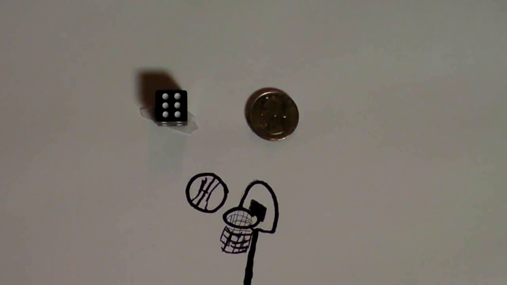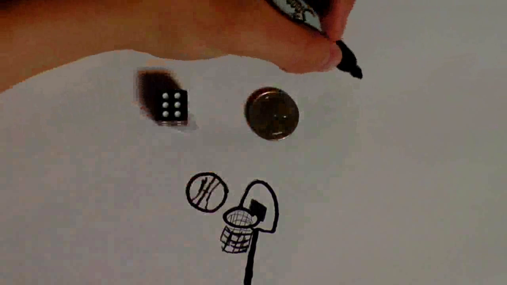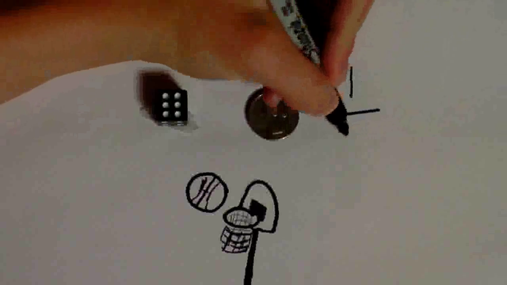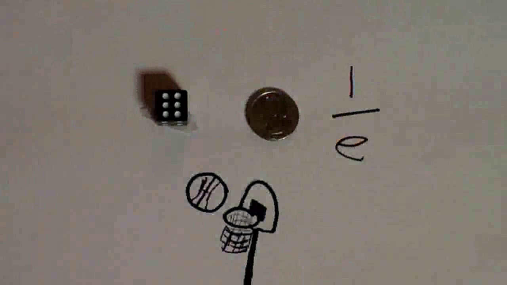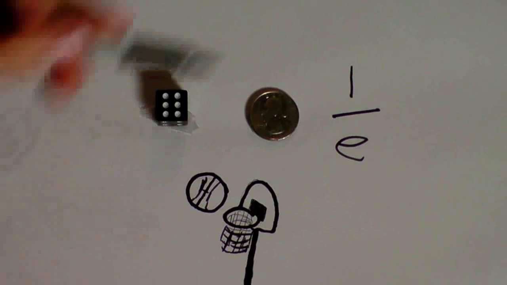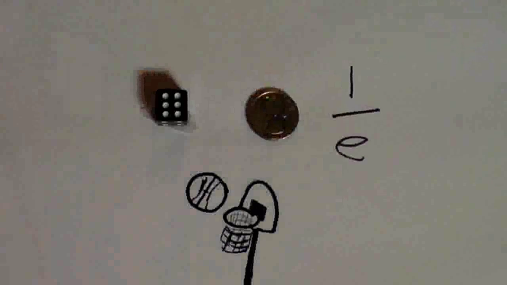Well, it turns out that the bigger the number gets, so if it's a 1 in a million chance and you shoot 1,000,000 times, or a 1 in a billion chance and you shoot 1,000,000,000 times, or a 1 in a trillion chance and you shoot 1,000,000,000,000 times, the closer the odds against you scoring at all get to, watch it, 1 over E. That's the odds. So if there's a 1 in infinity chance of you scoring, and you take the shot an infinite number of times, chances are 1 over E that you won't score at all.